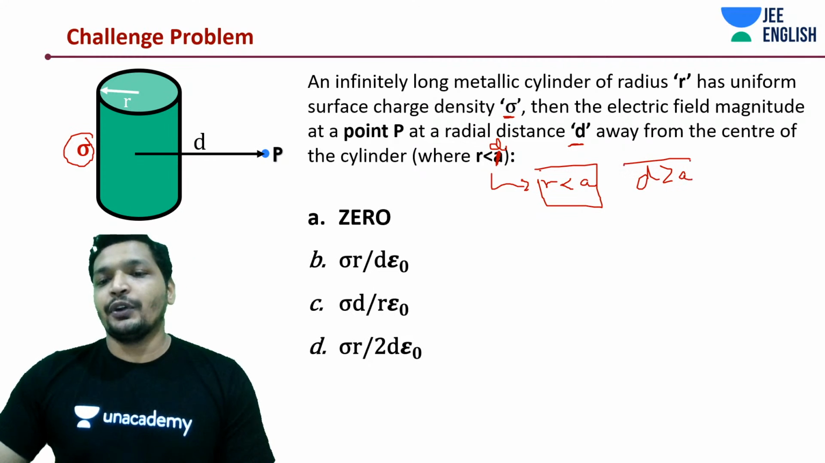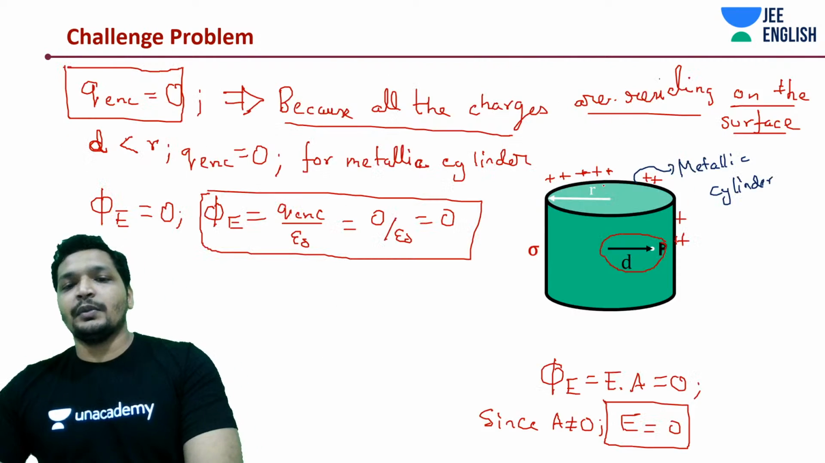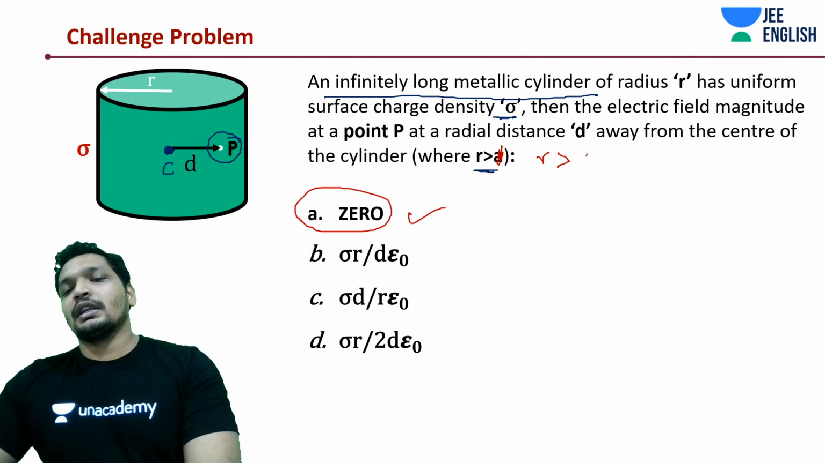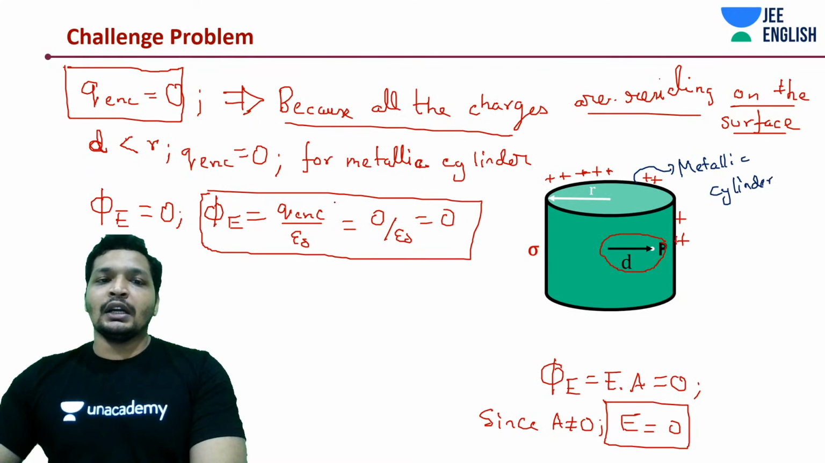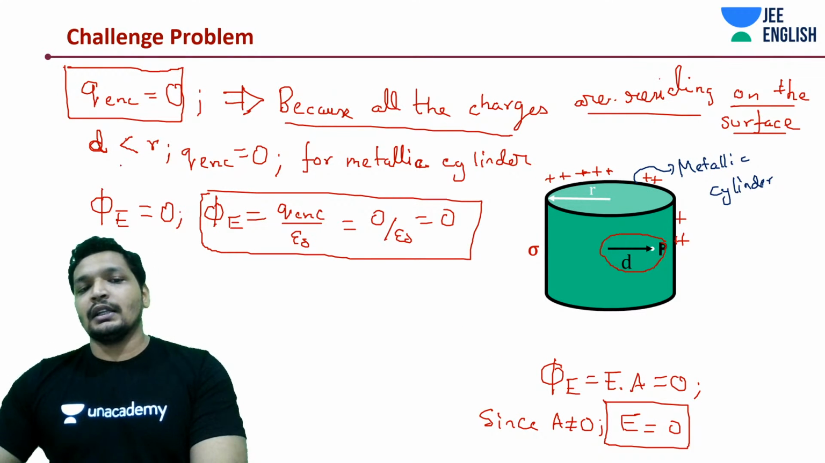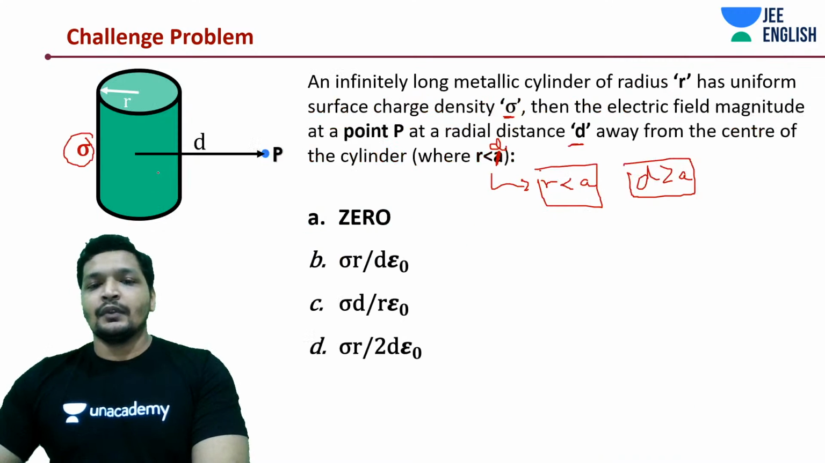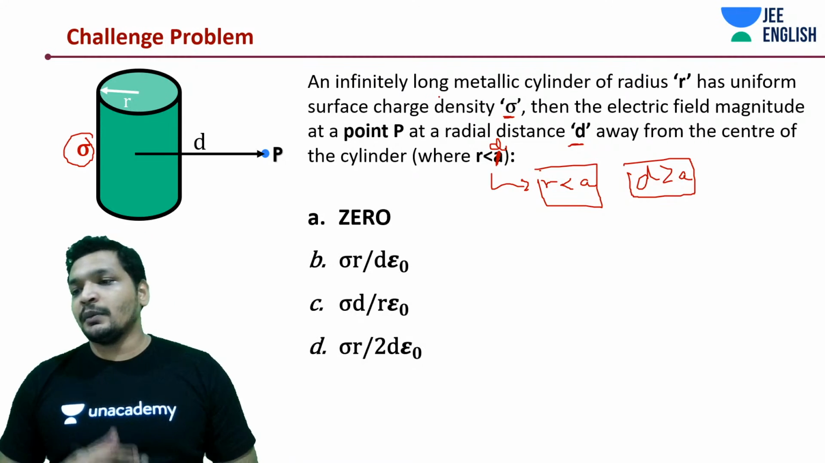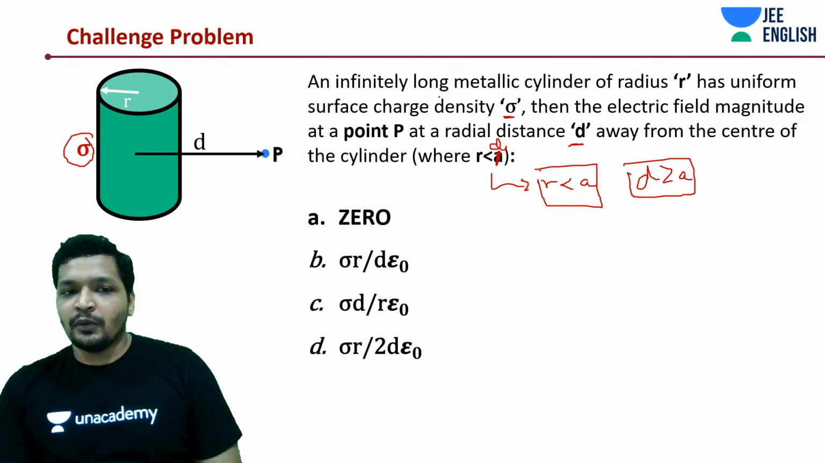So, okay, correct this point. D should not be A, I think, as in the earlier one. So this is R is greater than D. For any R greater than D, you get this, for metallic cylinders. Okay, let's get started with the problem then, and I believe this is a very easy problem.